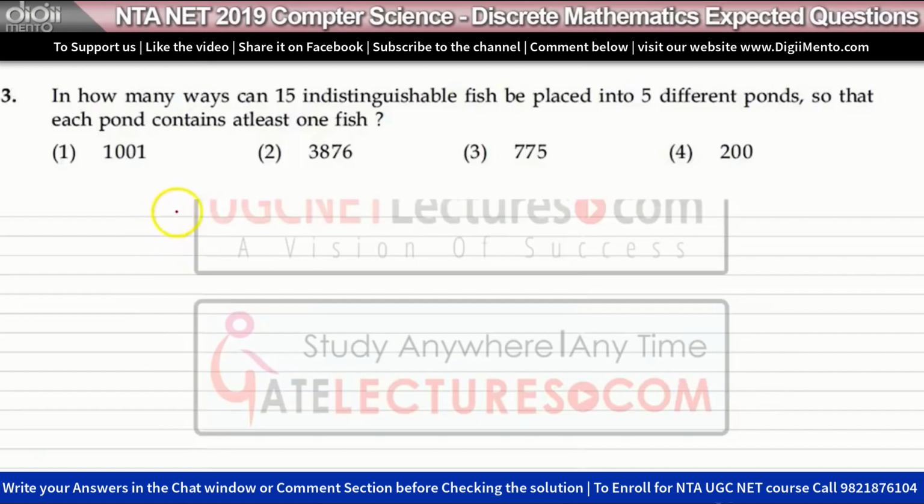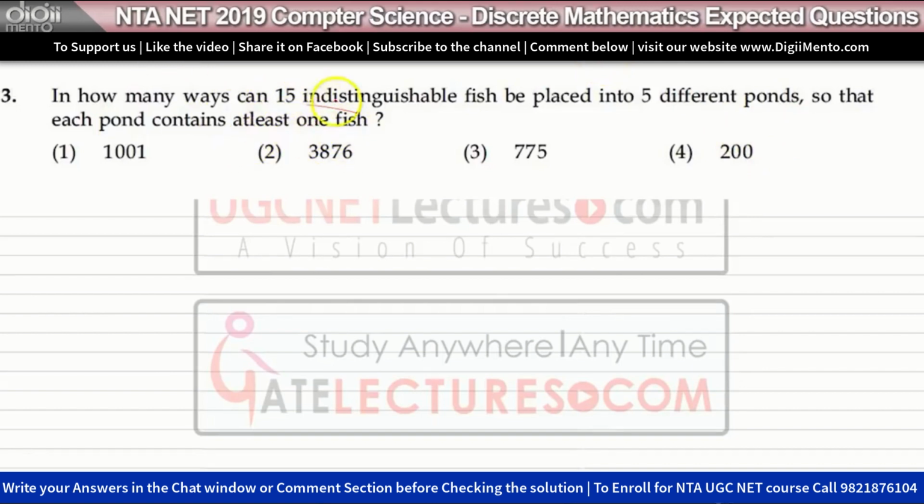Question number 3 of UGC NET. This question is from counting. Okay, so the question is from combinations. In how many ways can 15 indistinguishable fish be placed into 5 different ponds so that each pond contains at least one fish?